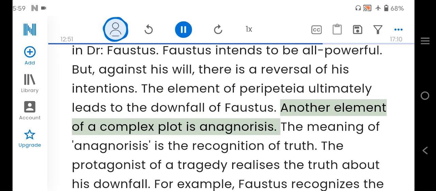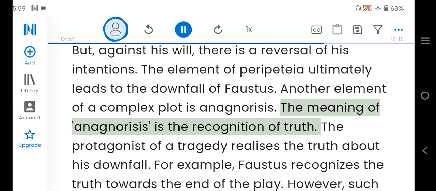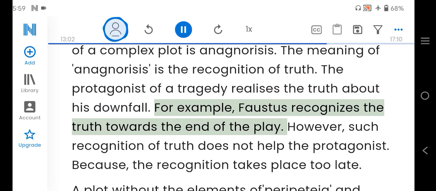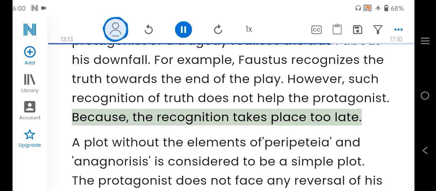Another element of a complex plot is anagnorisis. The meaning of anagnorisis is the recognition of truth. The protagonist of a tragedy realizes the truth about his downfall. For example, Faustus recognizes the truth towards the end of the play. However, such recognition of truth does not help the protagonist. Because the recognition takes place too late.